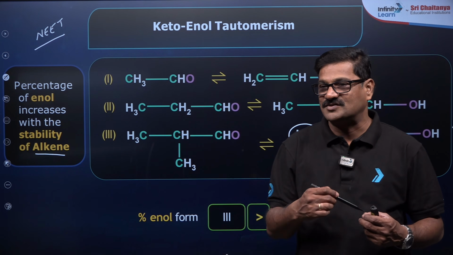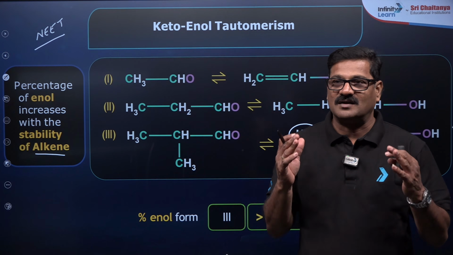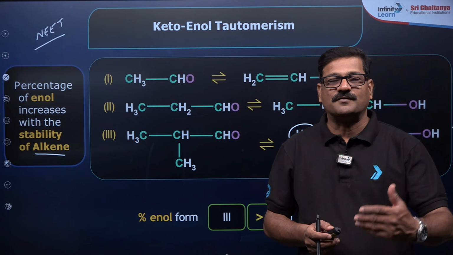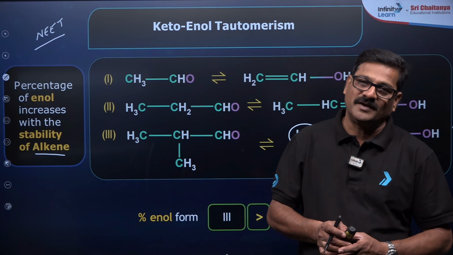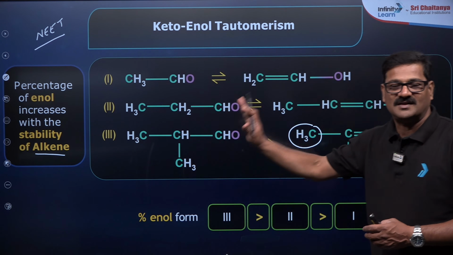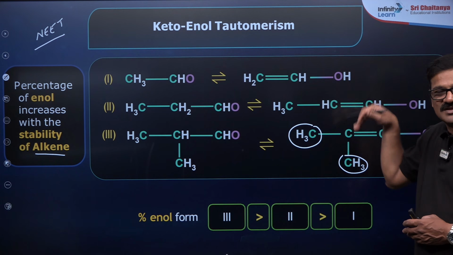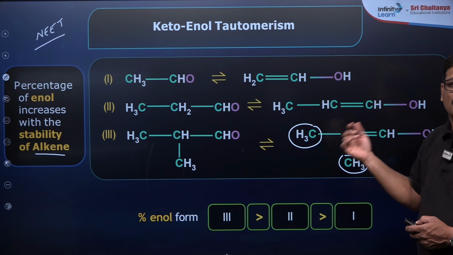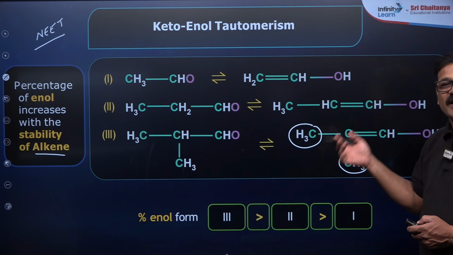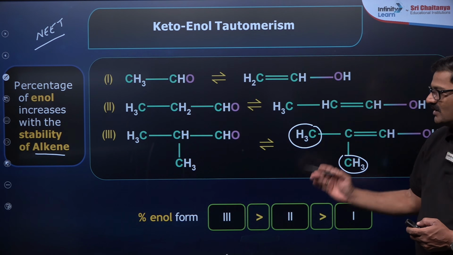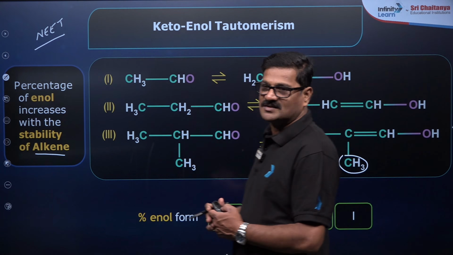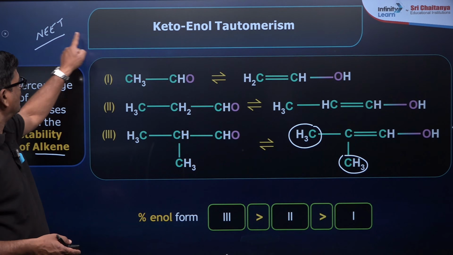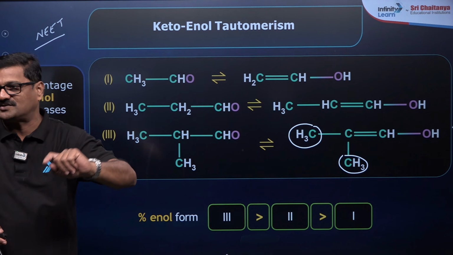The question will be asked as: which of the following is the correct order of enolization? Simply write the keto form to enol form and check the structure of the enol. If more hyperconjugation structures are there, it is more stable, so the rate of enolization 3 is greater than 2 is greater than 1. This kind of question you can expect from the NEET examination.